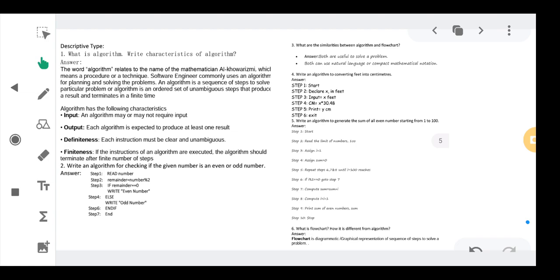So first of all, step 1. Before step 1, you have to write start. I have missed the step. Step 1 should be start. After starting, you have to read the number. Reading the number means you have to check the number for divisibility, so you have to take it from the user. Depending on what number the user gives, you will be checking. So first of all, you will read the number. Okay.